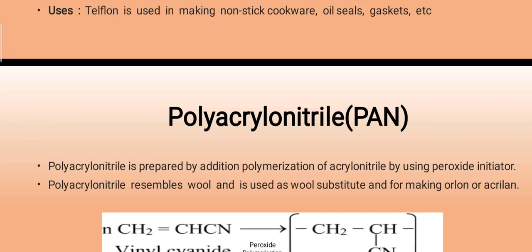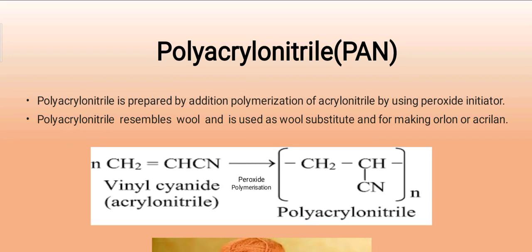The next fiber is polyacrylonitrile. The short form is PAN.